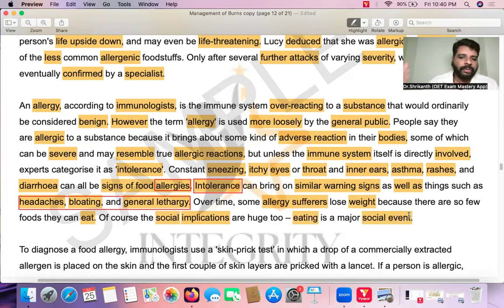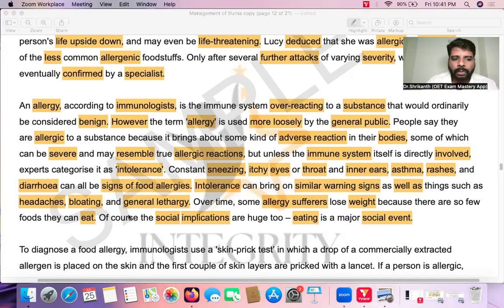So if you're going to a friend's birthday party, an anniversary, a wedding, or going as a guest to someone's house, or someone is visiting your house, what are you going to do? You're going to serve them food. So in our society, eating is a major social event. So if a person is allergic to foods, then the social implications will be very big. That is, they cannot eat anything when they go to social gatherings. Okay, this is for food allergy. So like this, we have understood the text over here.